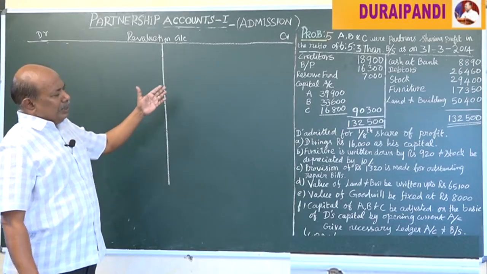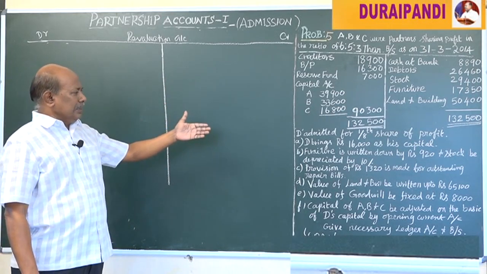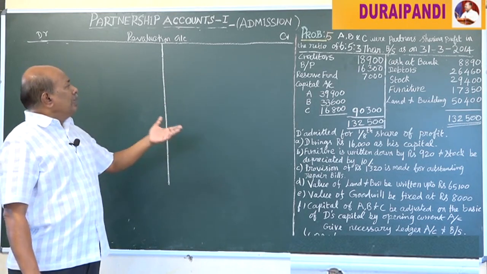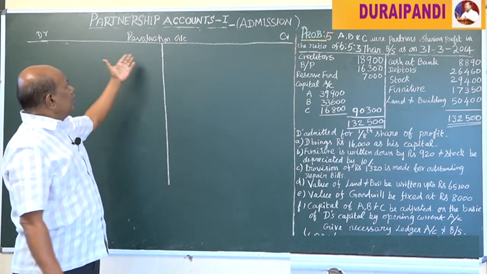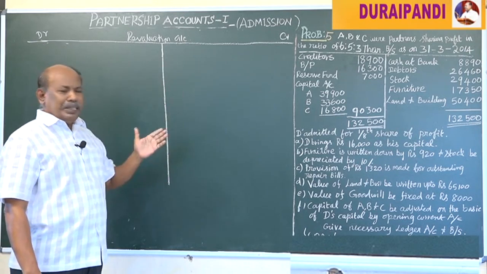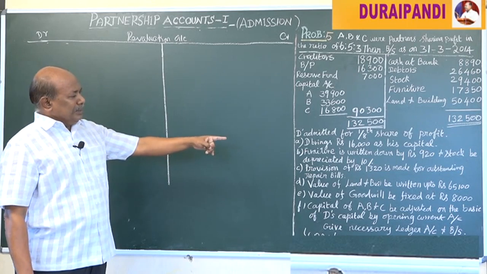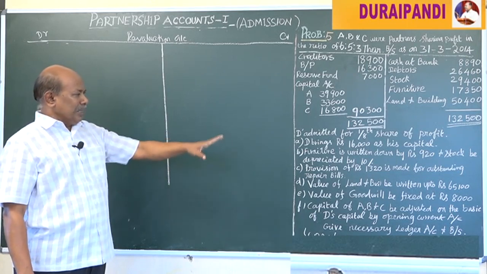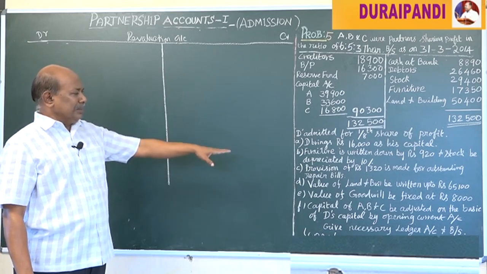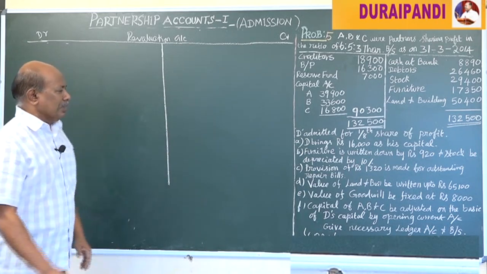We prepare the revaluation account at the time of admitting the new partner, that is D. The assets and liabilities are revalued, so we have to show the revaluation account. Either an increase in value is credited or a decrease in value is debited. Here furniture is written down by 920 and stock is depreciated by 10%. This is a decrease in the value of assets, so it is a loss. Loss would be debited to the revaluation account.